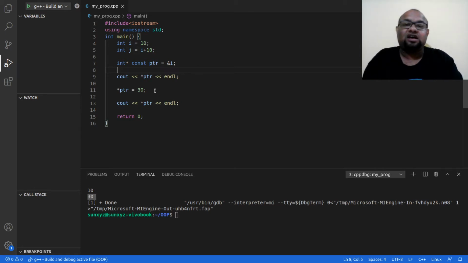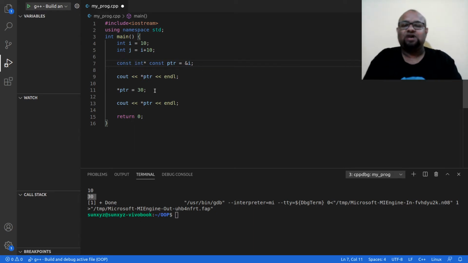Say I want to do this. I do not want this pointer's address to change. Now it cannot change the address. As well as before, I do not want the value to change. So this is what I am going to do.